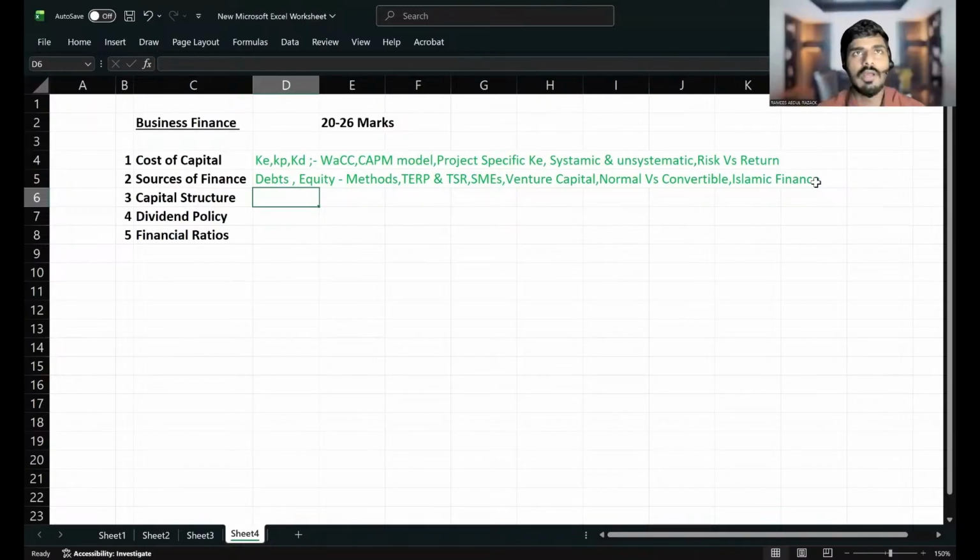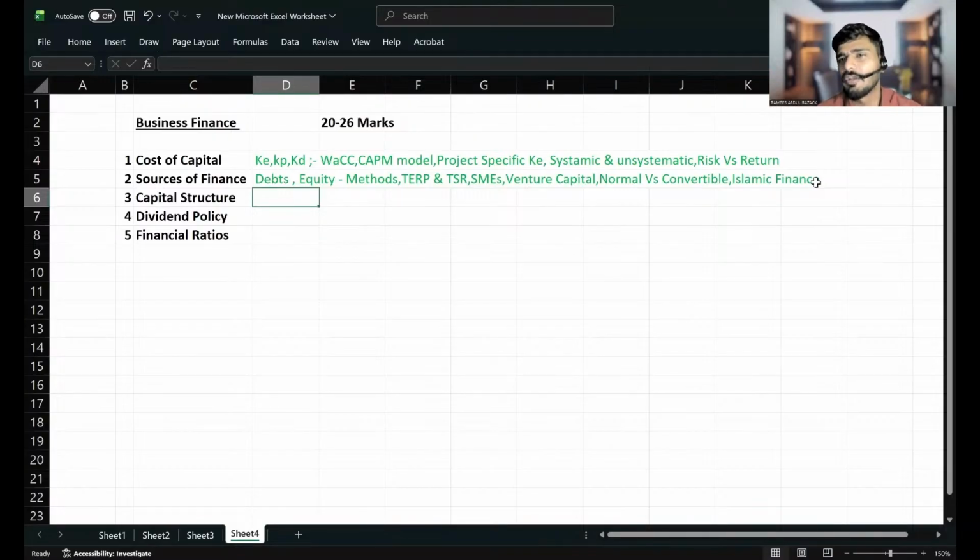Sukuk is like a loan note. In Islamic finance, we cannot issue a loan note and collect interest. Instead, we issue a loan note and, without giving interest, we give ownership of an asset. Whatever profit that asset makes, the one who bought that loan note, the Sukuk, will get the returns from the profit generated by that asset only. That is what Sukuk is.